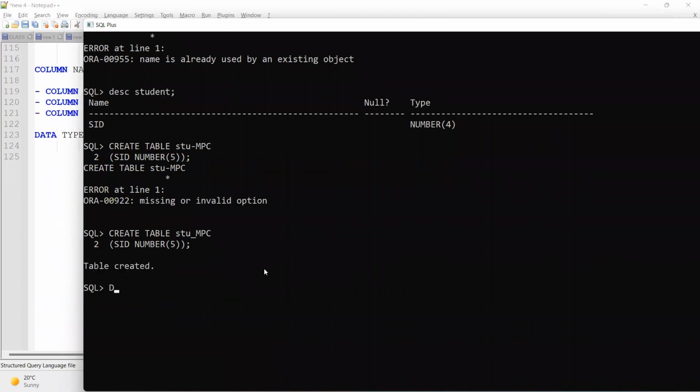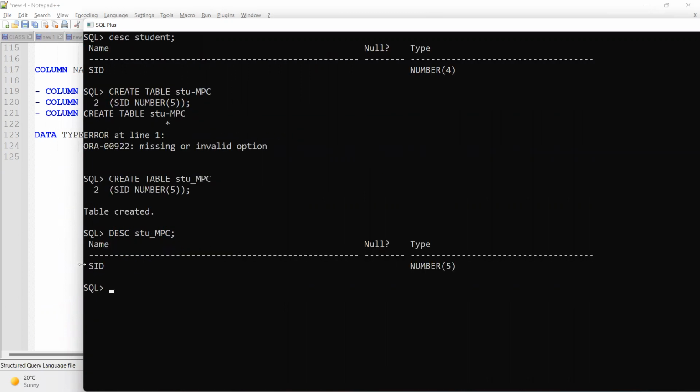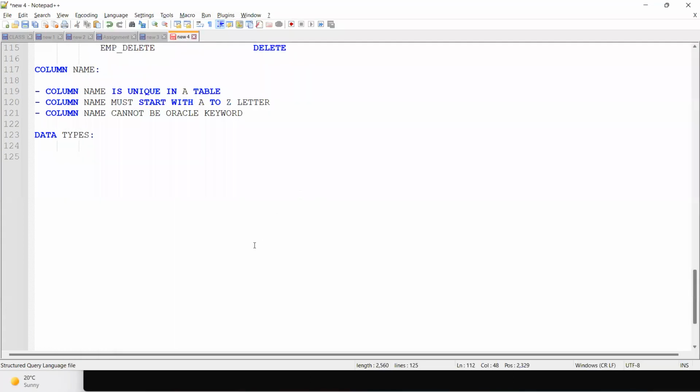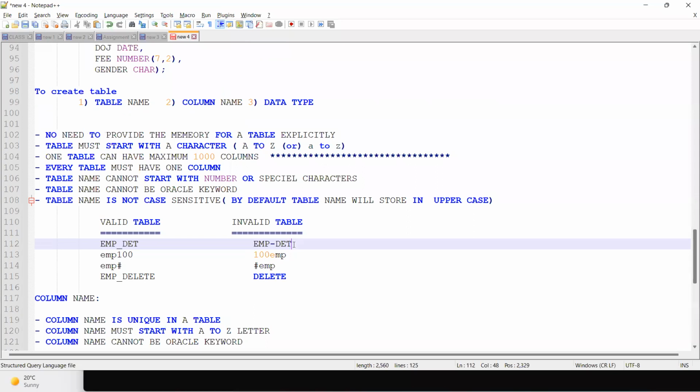But you can declare it another way, and the table is created. So you can see the description, number data type. You can declare it like that, but you should not declare a hyphen.